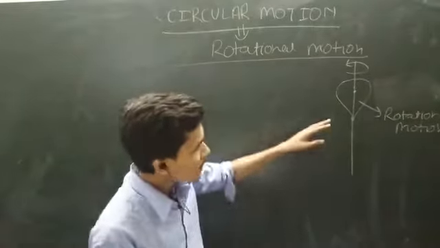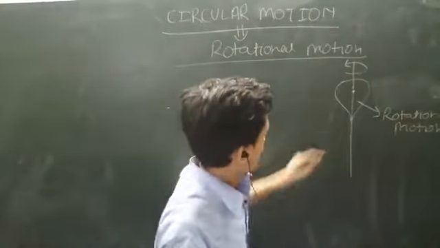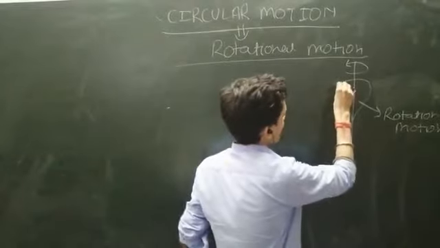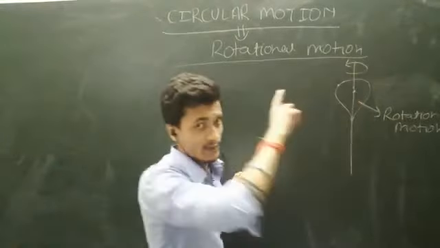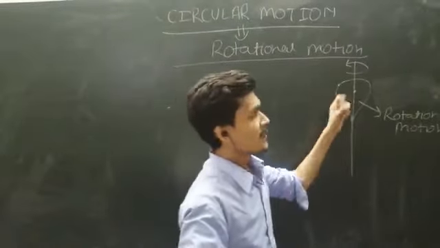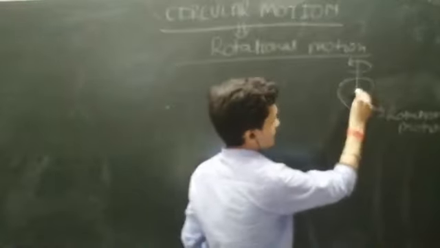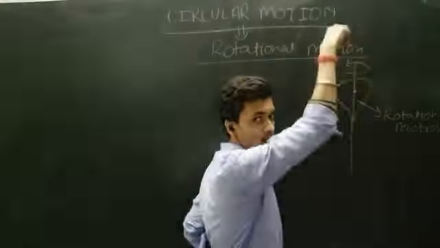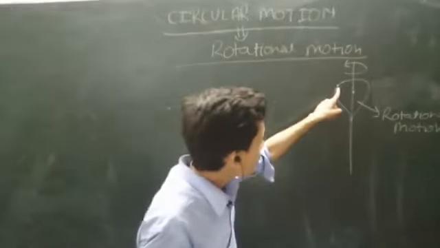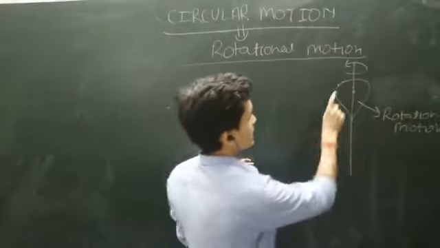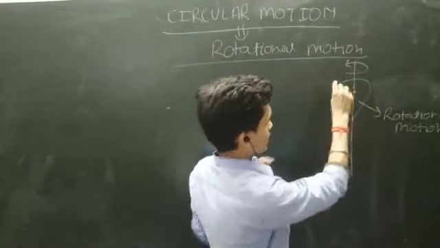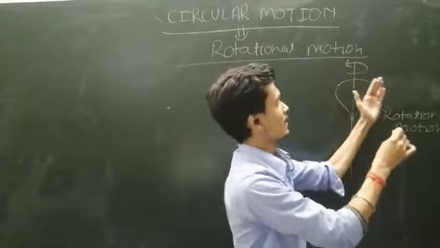Now, do one more experiment. Put an insect or ant here on the outer surface, the circumference of the spinning top. Now see, with respect to this centroidal axis or center of mass, this insect is moving from here to something upper side, then here, then here.